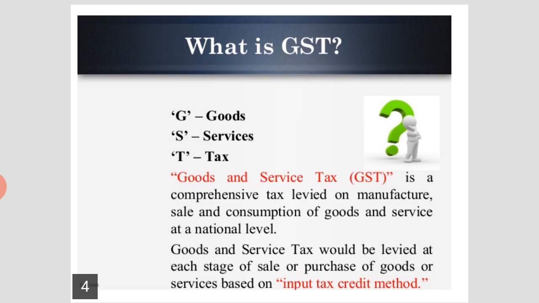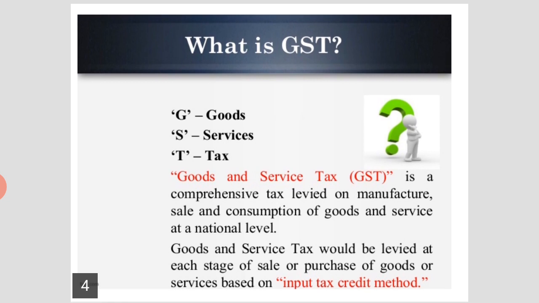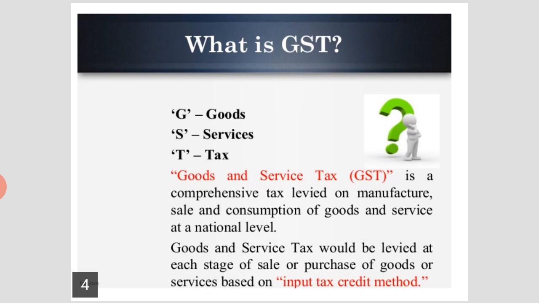What is GST? G stands for goods, S stands for services, and T stands for tax. That is, Goods and Services Tax. Goods and Services Tax is a comprehensive tax levied on manufacture, sale and consumption of goods and services at a national level. GST would be levied at each stage of sale or purchase of goods or services based on the input tax credit method.